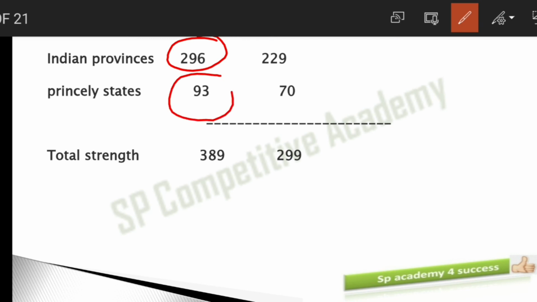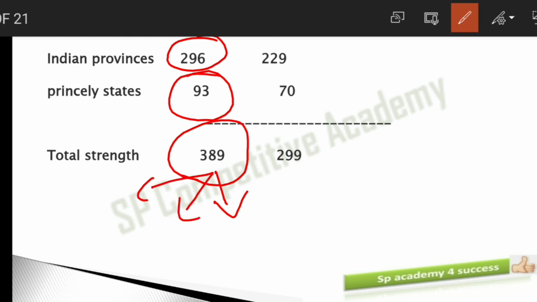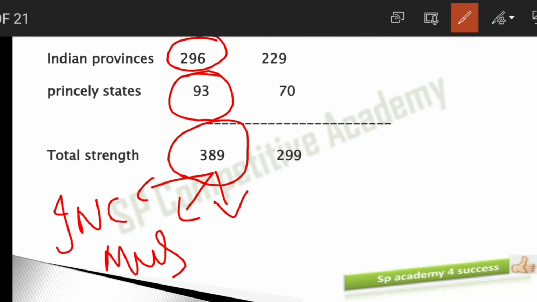Princely state members were 93. So totally we had 396 members. Sorry, 389 members. Out of these 389 members, who all are included? INC members, Muslim League members and the princely state members were included. Clear? But later on they decided that we will have a separate Pakistan, meaning a separate state from India, and the Muslim League demand was fulfilled.